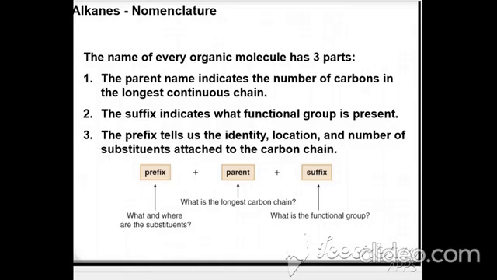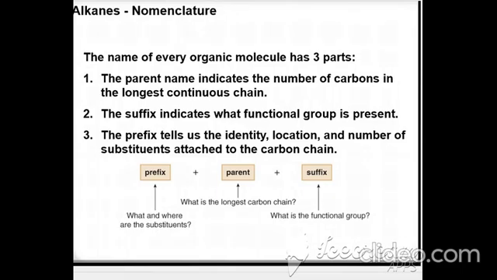Suffix means any functional group. And prefix means substituents. Substituents are described by the prefix. And the other part, suffix, is the functional group. And the main is the parent carbon chain. The parent name indicates the number of carbon atoms in the longest continuous chain. The suffix indicates the functional group and the prefix indicates the location, identity and number of substituents attached to the carbon chain.